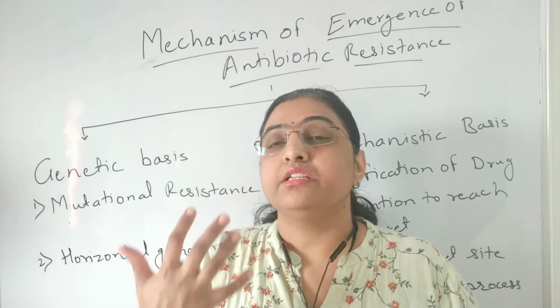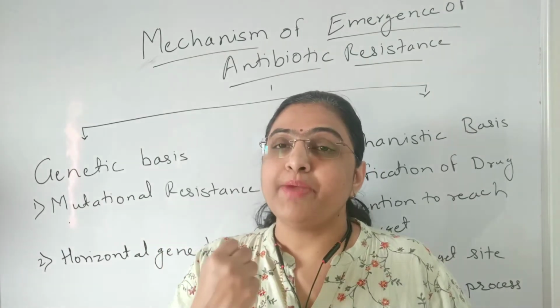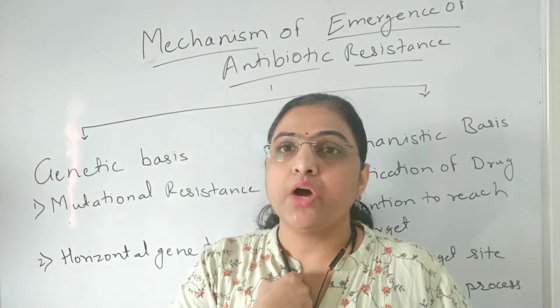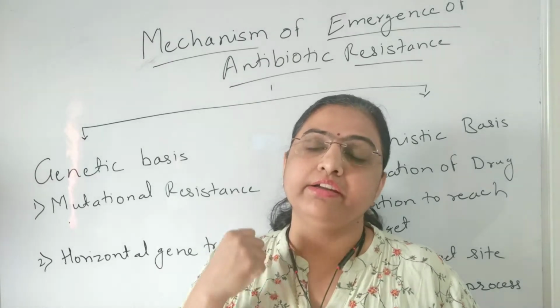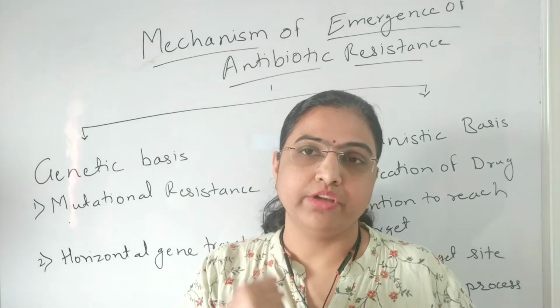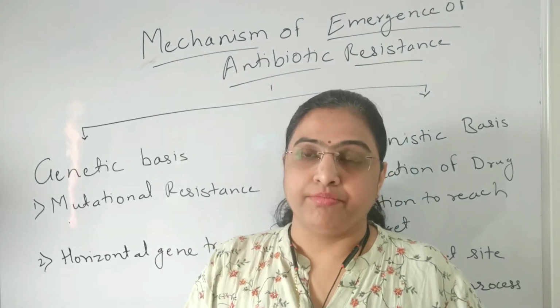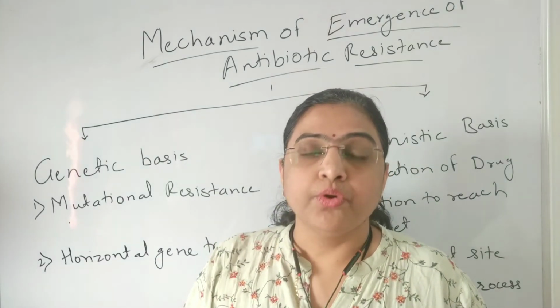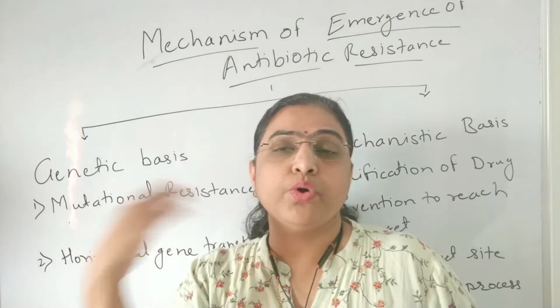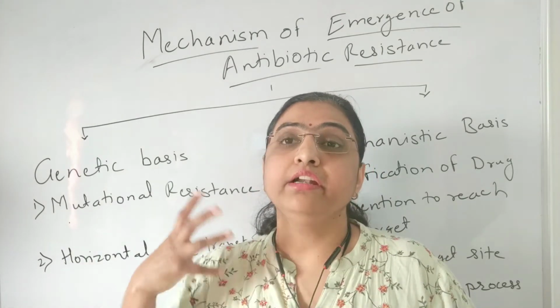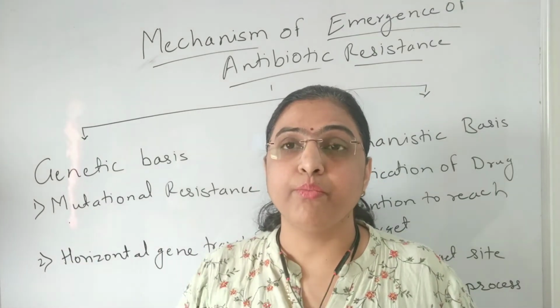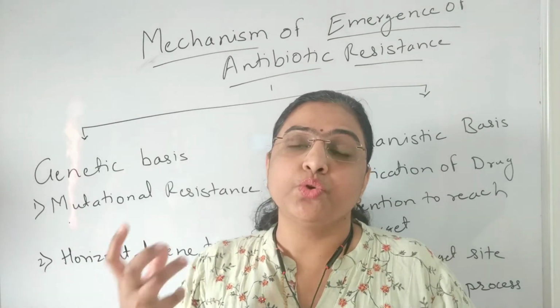That is, the bacterial cell is going to think that now the antibiotics, the antimicrobial agent, are present in the environment, and in this environment I have to survive. How will I survive? So it is going to think, and then it finds a way that I will change the nucleotide